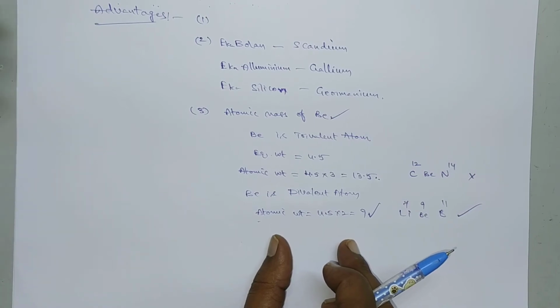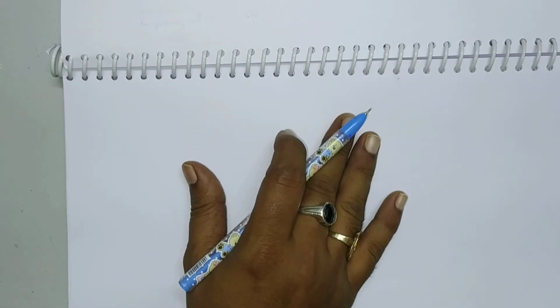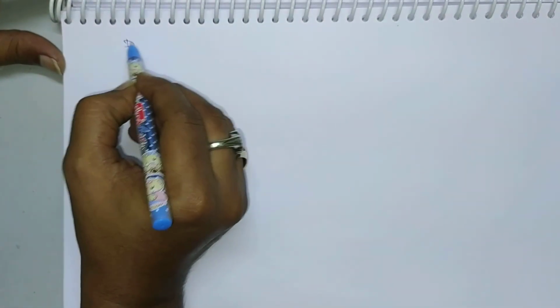Now let us come to the drawbacks. There are several drawbacks also. So what are the different drawbacks of this periodic table? Drawbacks.